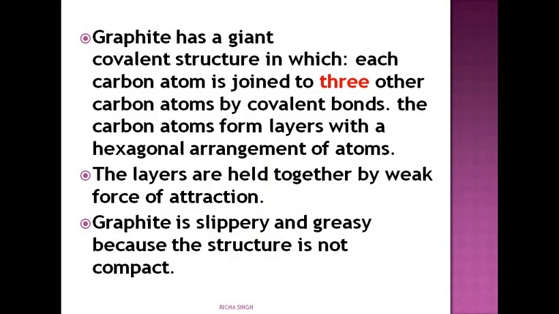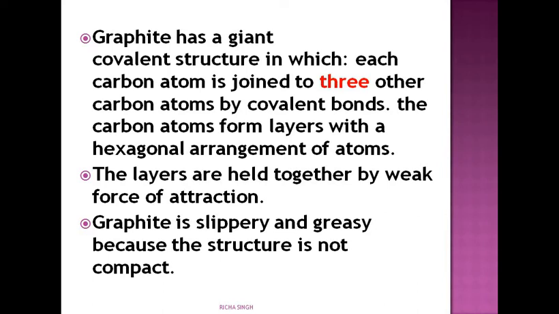Now these are just the properties of graphite. You can see each carbon atom is attached with 3 other carbon atoms, which means one of the carbon atoms is free. Due to the one carbon atom which is free, it is a good conductor of electricity also.